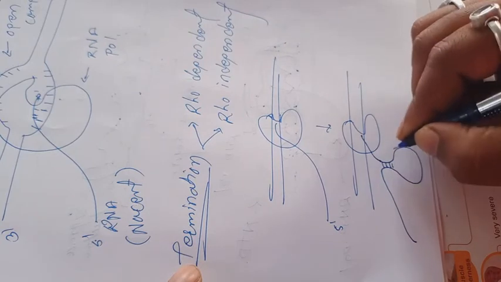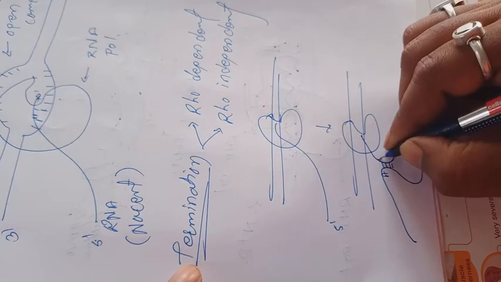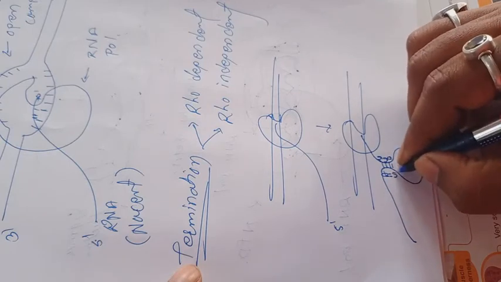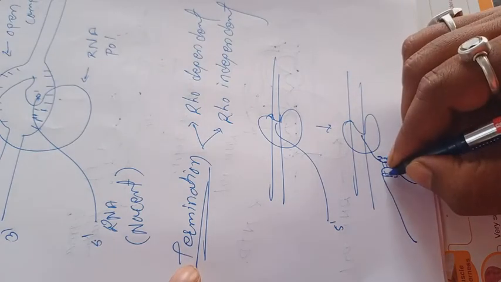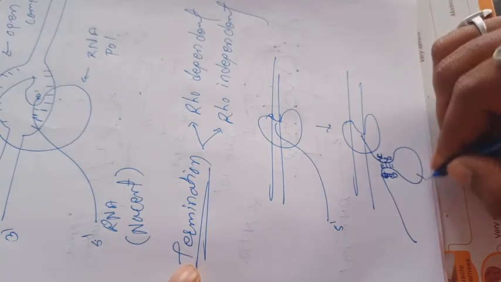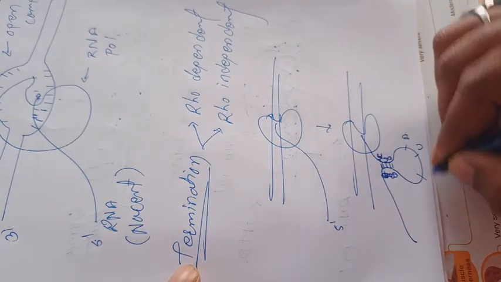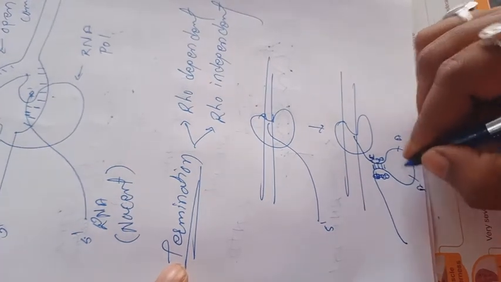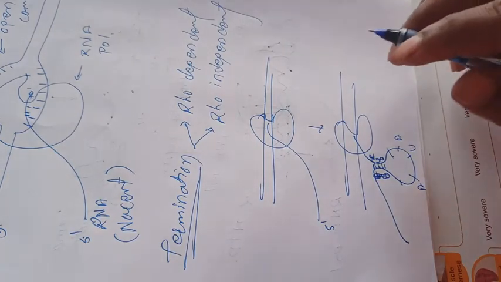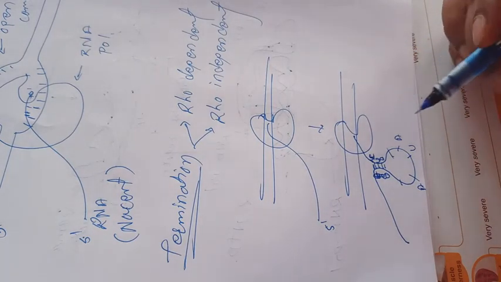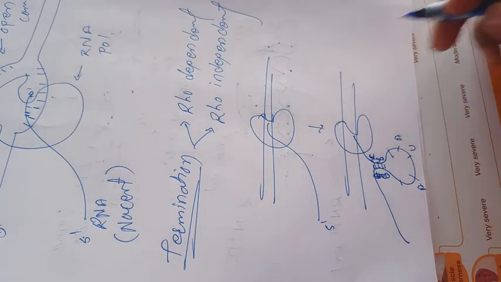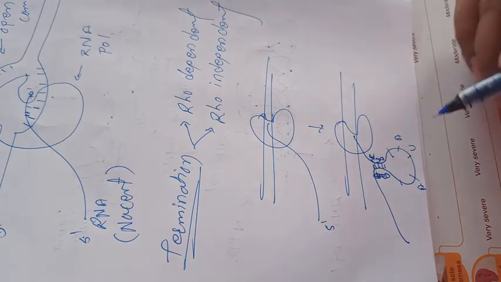They can form a hairpin loop-like structure, and near it there are a number of adenine and uracil residues. Here the GC bonding, compact bonding, is there, and here the adenine and uracil residues. Adenine and uracil is the weakest bonding out of all the bonds present in nucleotides and ribonucleotides: adenine-thymine, guanine-cytosine, and adenine-uracil. Among them, the weakest bonding is adenine and uracil.